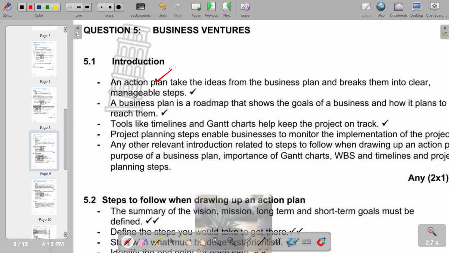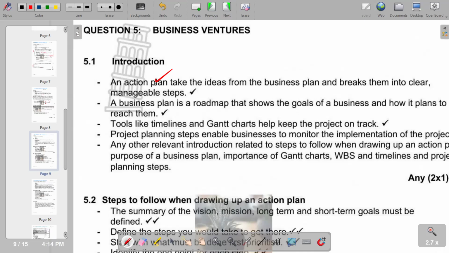Looking at an action plan, this is a detailed plan outlining actions that are needed to reach one or more goals. That is an action plan. It is also defined as a sequence of steps that must be taken, and obviously these are activities that must be performed well for a strategy.